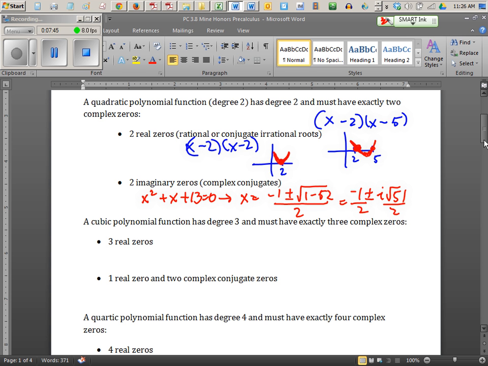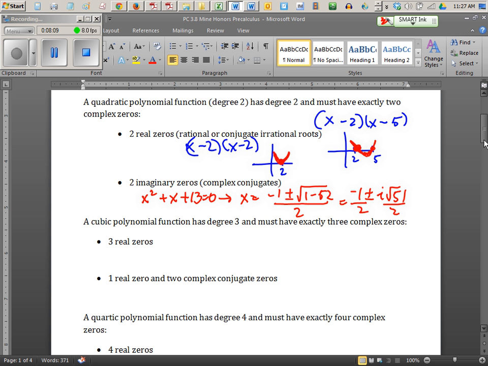Hopefully last year you learned to separate that into a real part and an imaginary part. So the first part is negative half, and then you have plus i root 51 over 2 and minus i root 51 over 2. Notice that you have 2 imaginary answers. They're actually conjugates of one another. But notice there's no real answers to this problem at all.